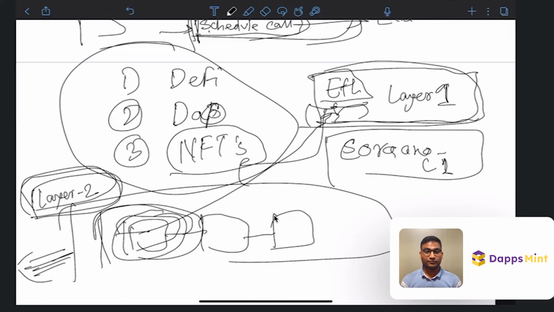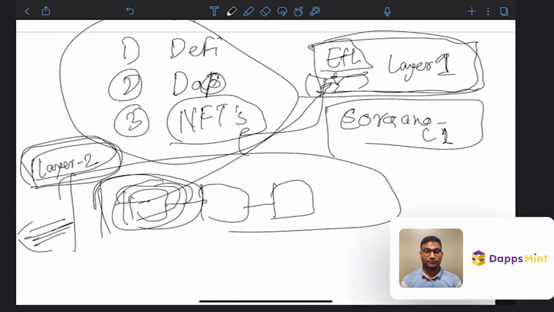So that's why the security is lower, but it has the benefits of higher transaction throughput and lower gas fees. If Ethereum increases its transaction throughput, then we don't need a layer 2. If Ethereum decreases its gas fee, why do we need a layer 2? We can just deploy our smart contract directly on Ethereum itself, the layer 1 itself.